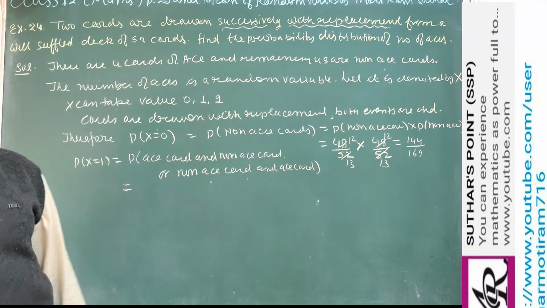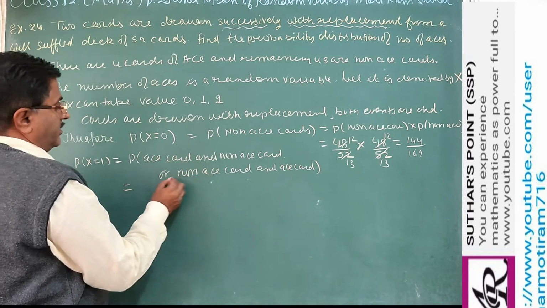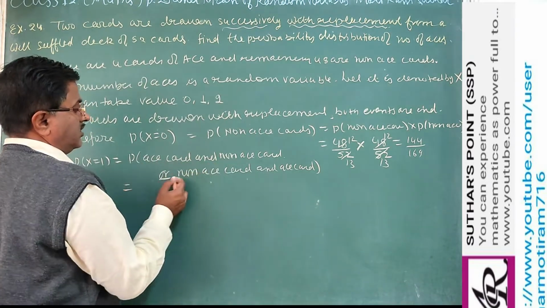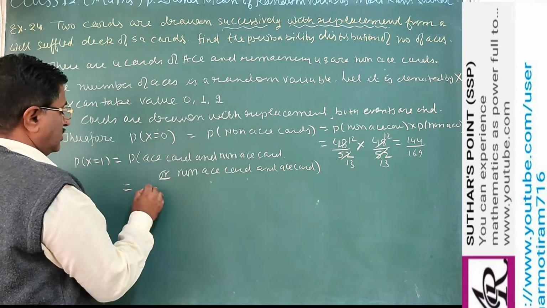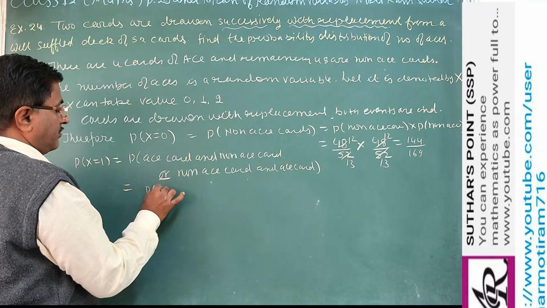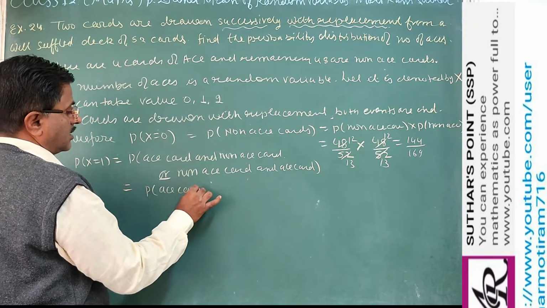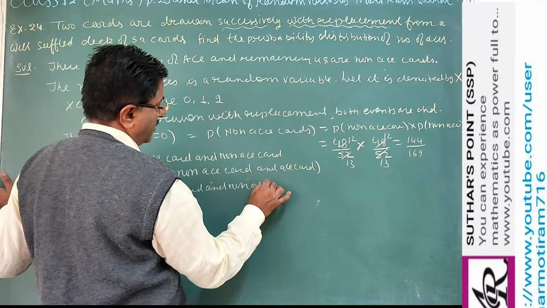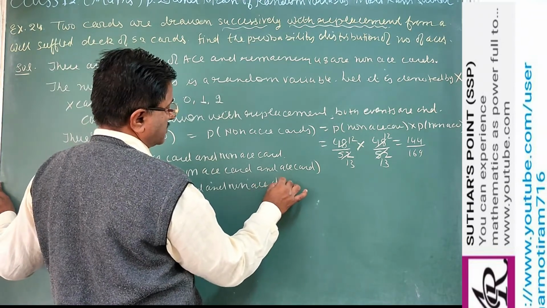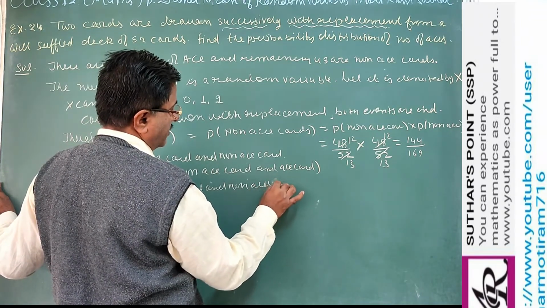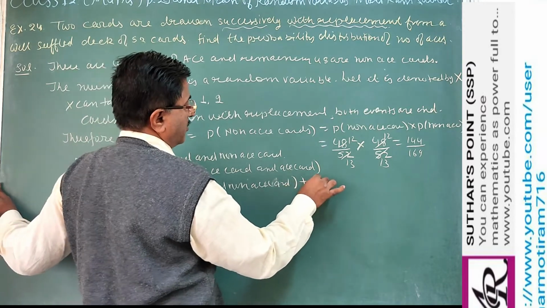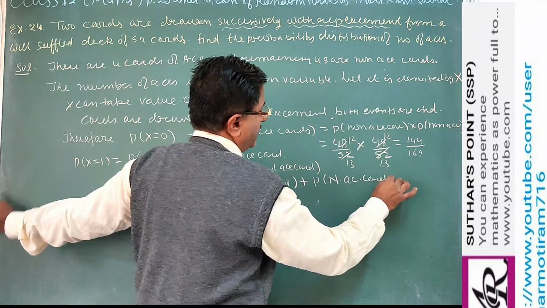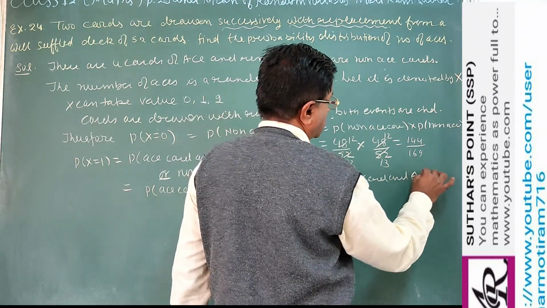Clear? What does 'or' mean in a given event? 'Or' means their union. So P of A intersection B union A B intersection A. So you may write probability of ace card and non-ace card, plus probability of non-ace card and ace card.